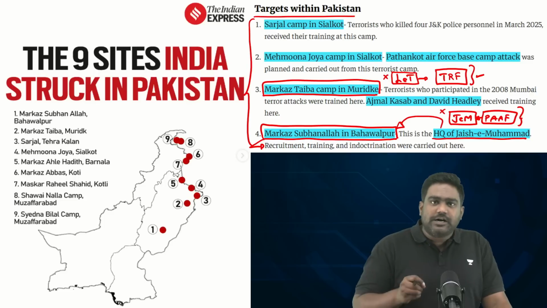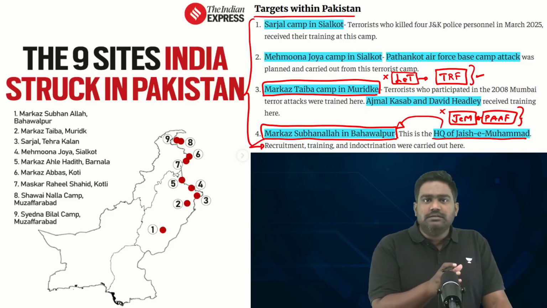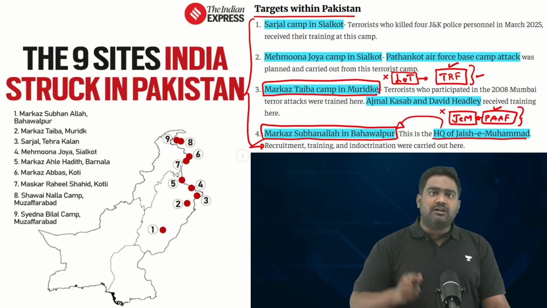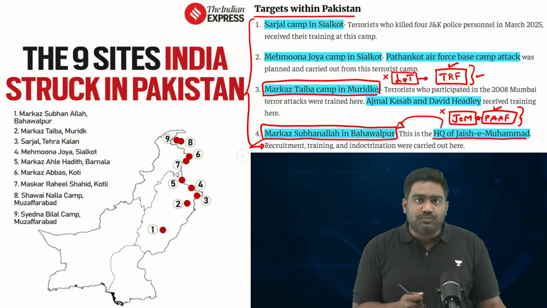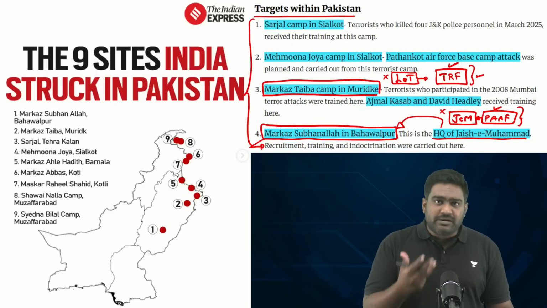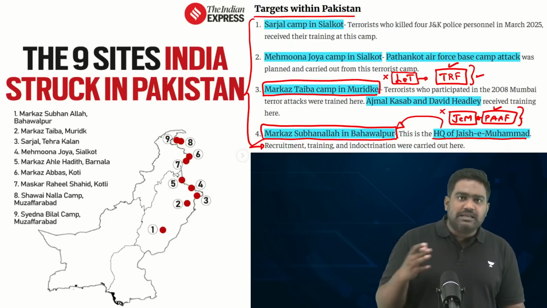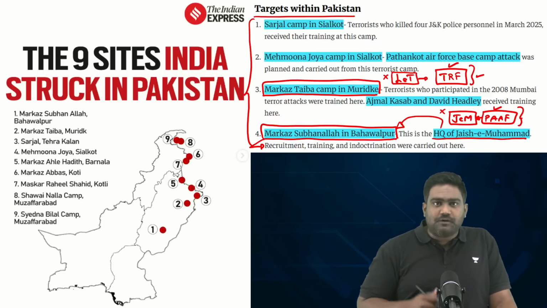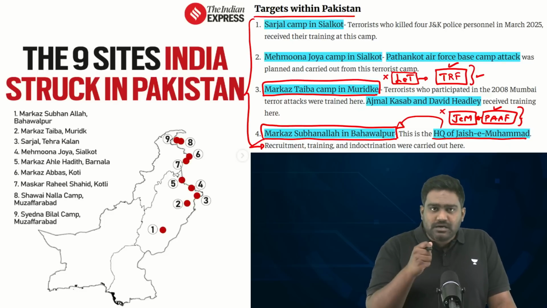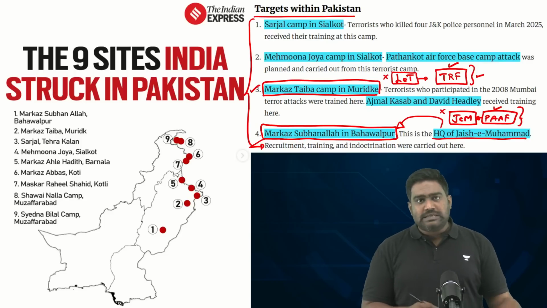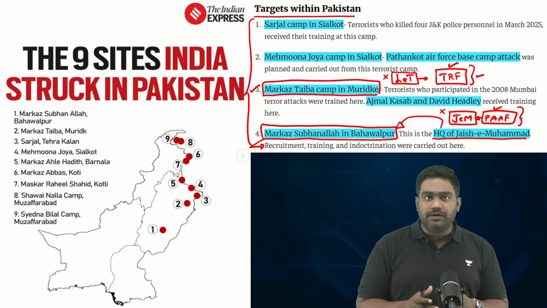This is a deliberate strategy by Pakistan to de-link these terror groups and to project them as local domestic terror groups focused on liberating Kashmir by fighting against India. But in reality, they are just proxies, fronts for Lashkar and Jaish, which have repeatedly been carrying out attacks in the last 4 to 5 years. So striking the headquarters of Lashkar and Jaish was absolutely critical, and that is what Indian armed forces have delivered.